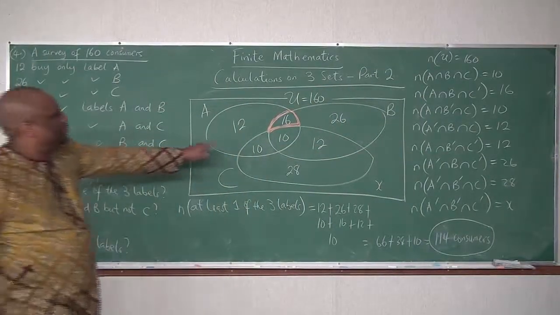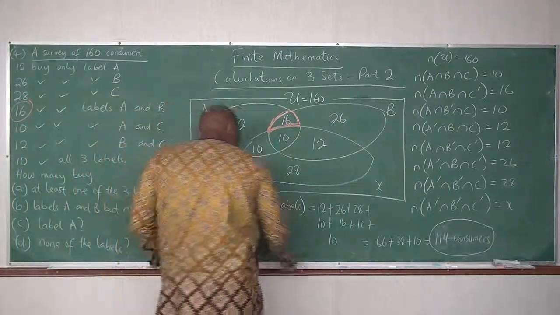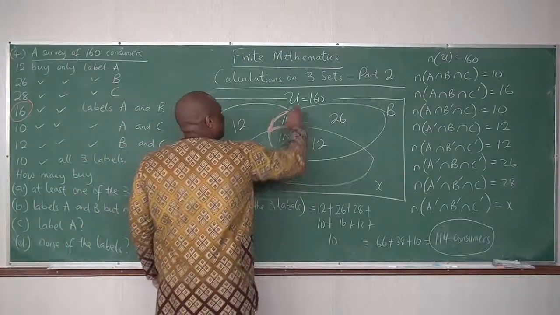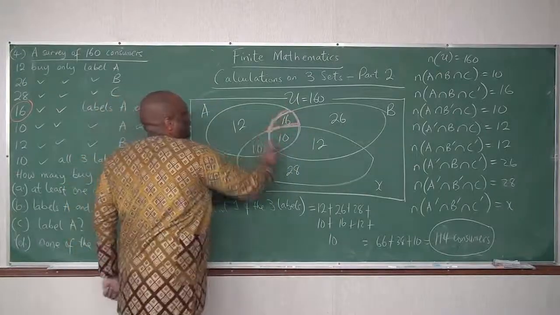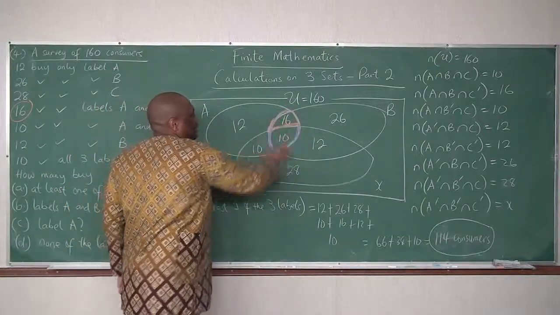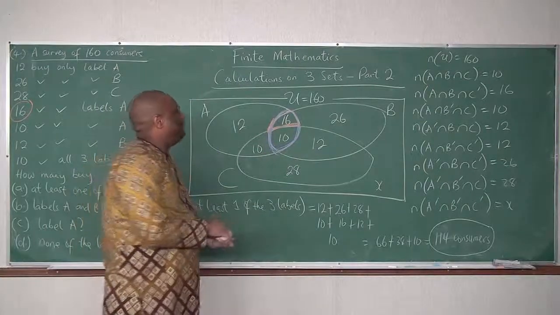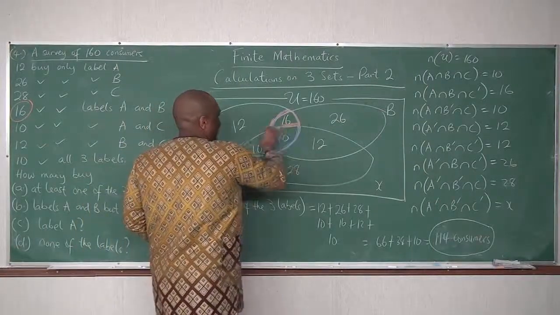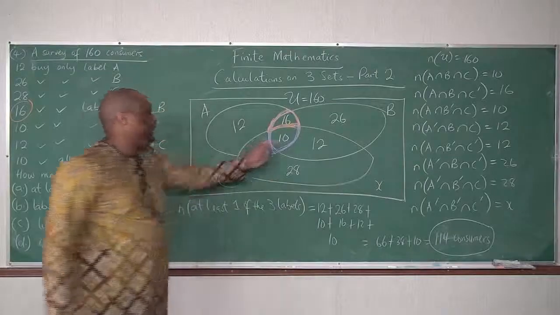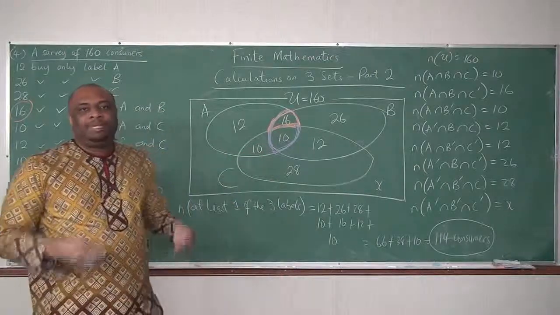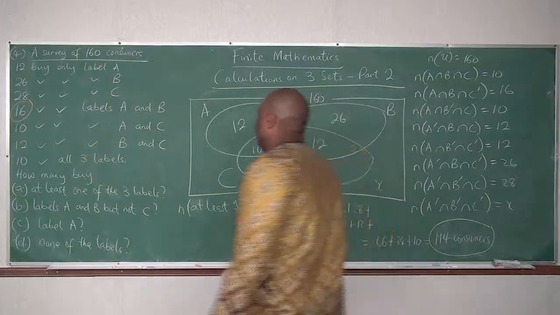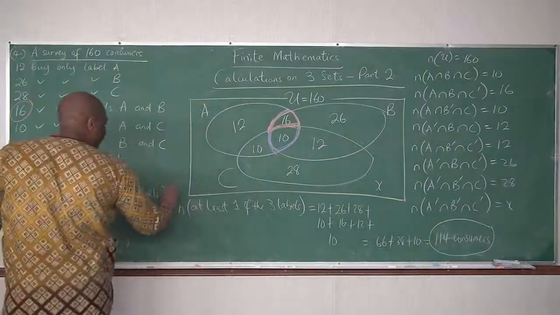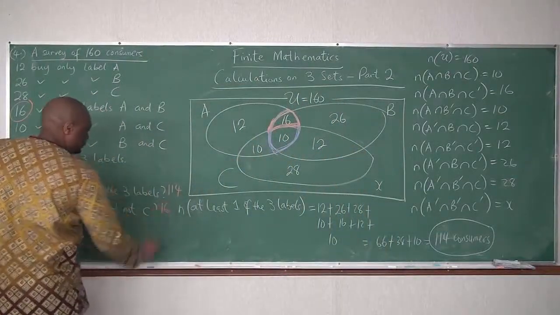They don't want C, because if you add C, then it will be here. This entirely is A and B. But if you want A and B only, without C, that's 16.